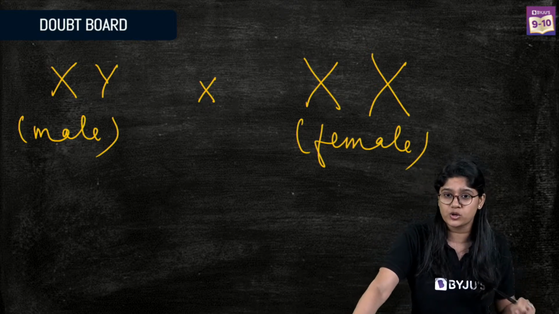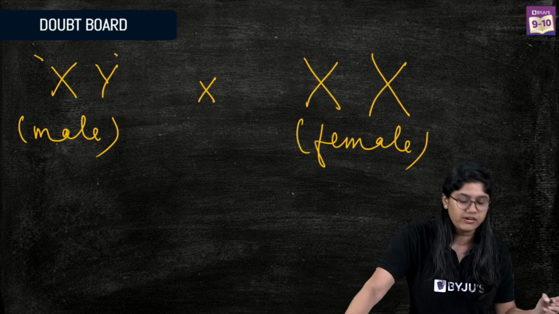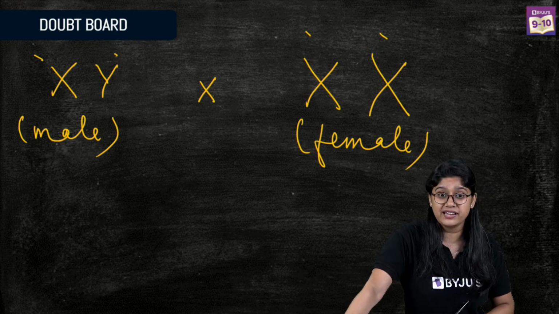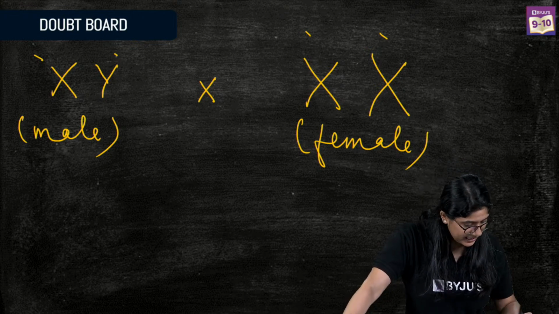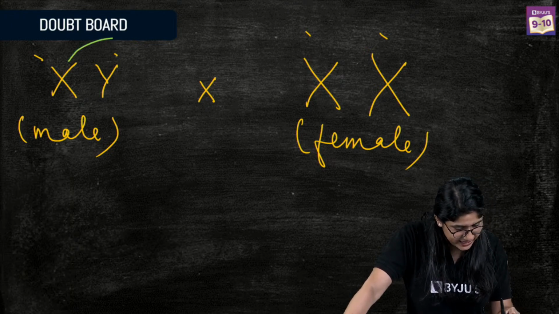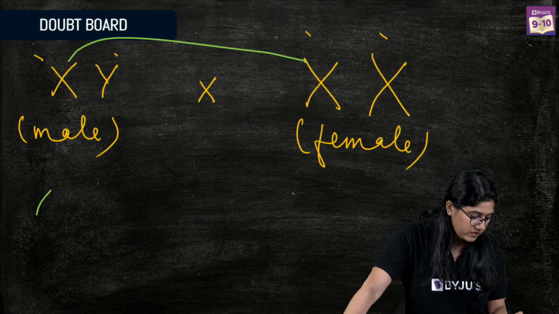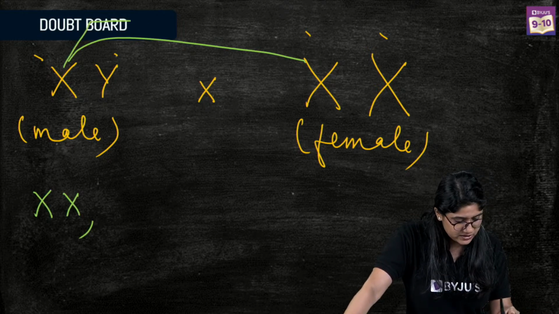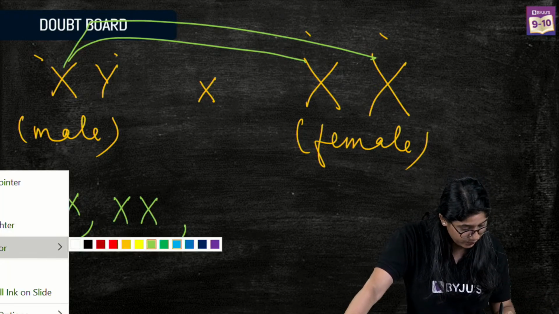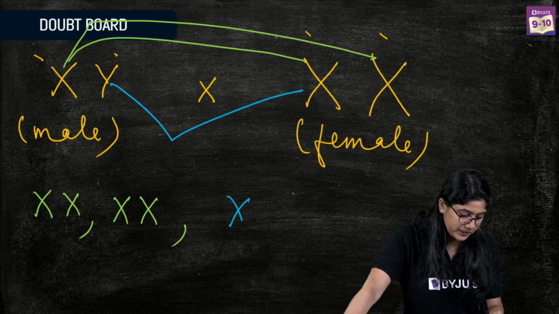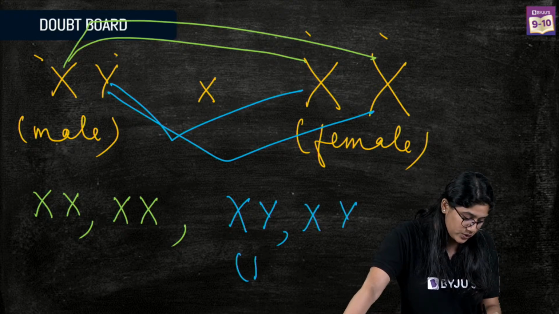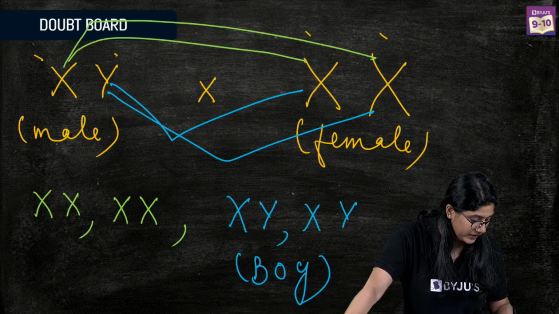males have 2 types of chromosomes. We have X chromosome and we have Y chromosome. And in the female, we have 2 similar type of chromosome, that is X and X chromosome. So if this X fuses with the X, we will have the female. If this X fuses with the X, again, there will be a female child. Now, if this Y fuses with X, it will be a boy. And if this fuses with this Y, it will be a boy. So X, Y for boy, and over here we have the girl.